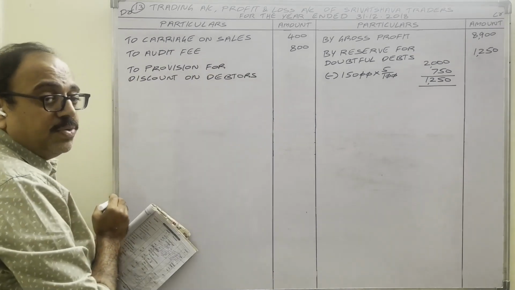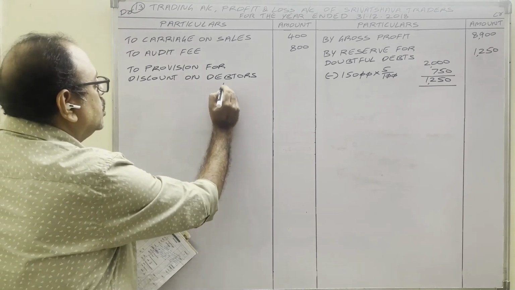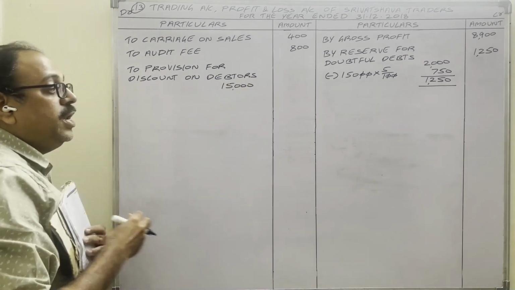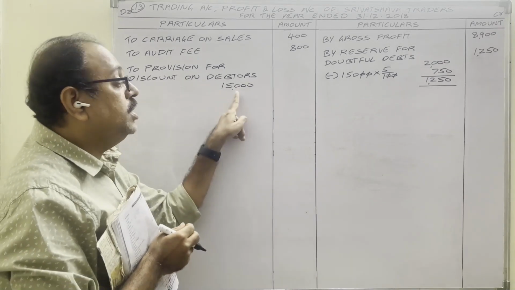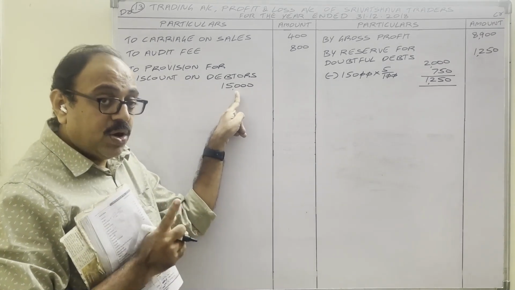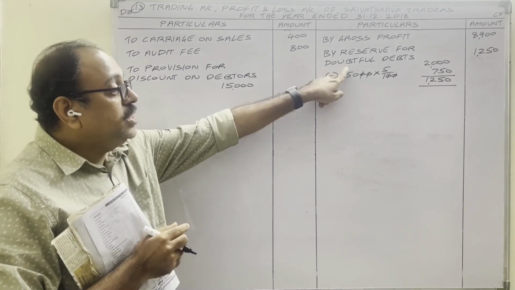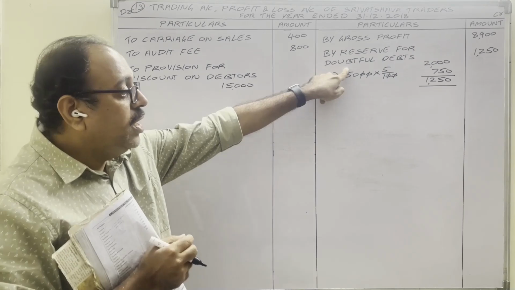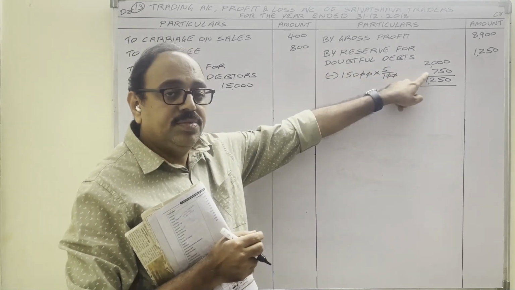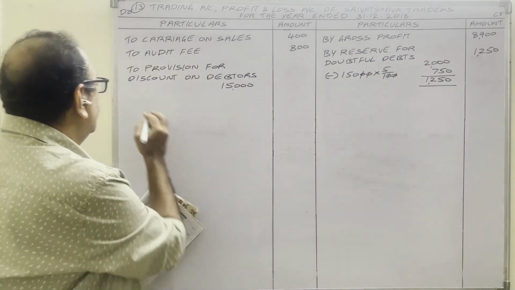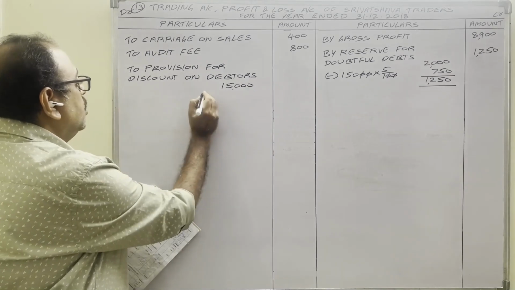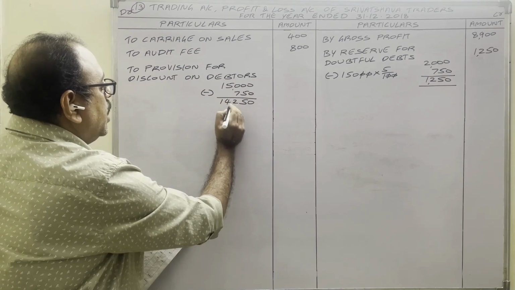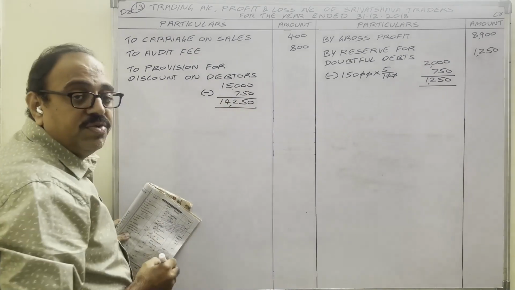Provision for discount on debtors. First, debtors value 15,000 rupees. But we should not directly calculate provision on this 15,000, because reserve for doubtful debt is also there. Which amount should we deduct? The adjustment amount, 750. First you have to remove that. Minus 750, then the remaining debtor value is 14,250.